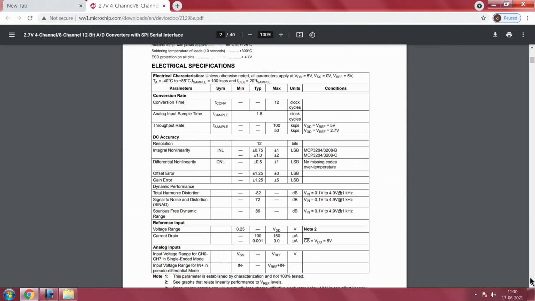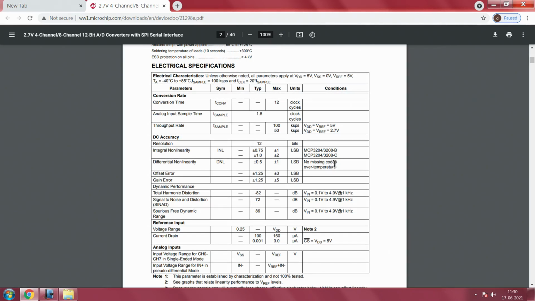Right, you can see here the offset error, look at just this DC accuracy. Integral nonlinearity error is expressed with a typical value and a maximum value of plus minus 1 LSB. Differential nonlinearity error is plus minus 0.5 typical and a maximum of plus minus 1 LSB, right. No missing codes over temperature.